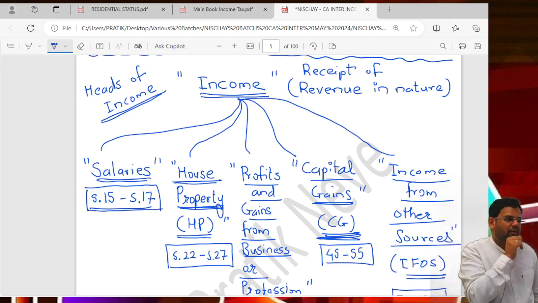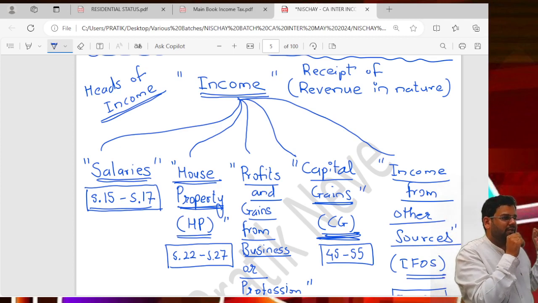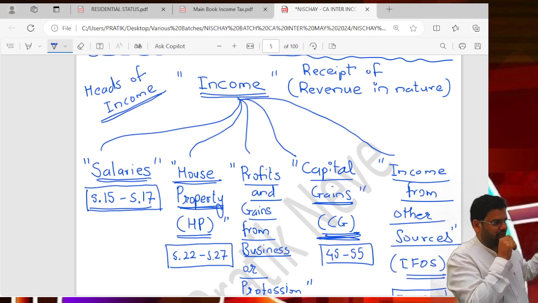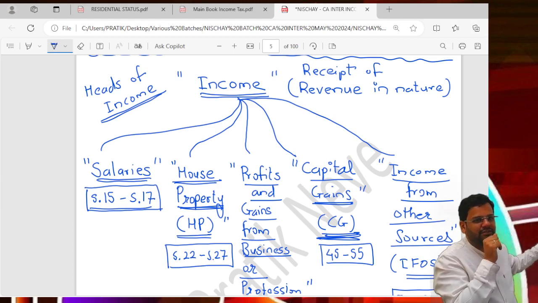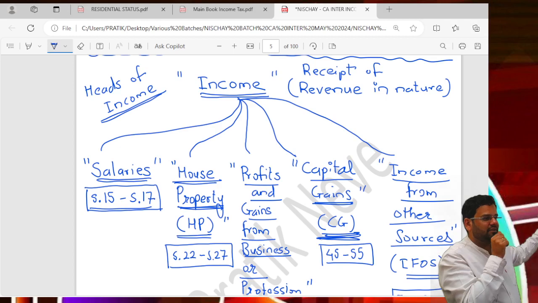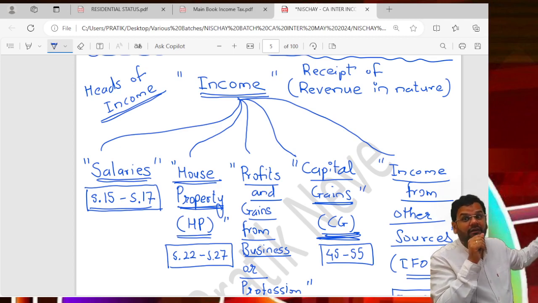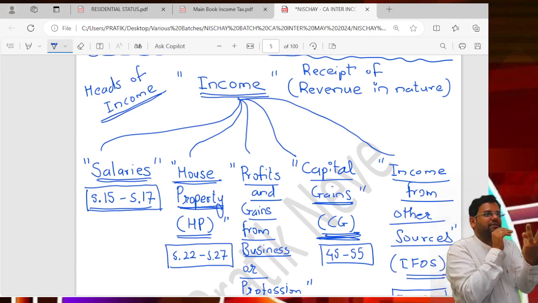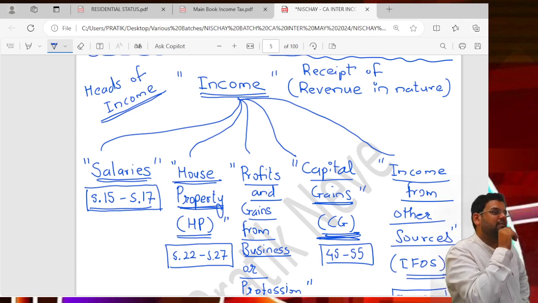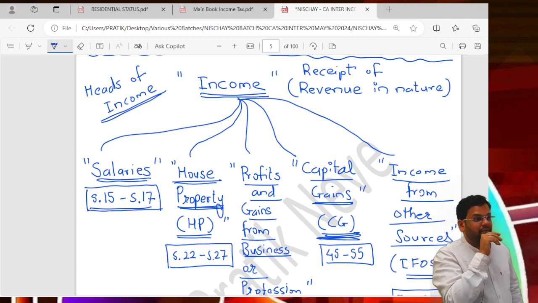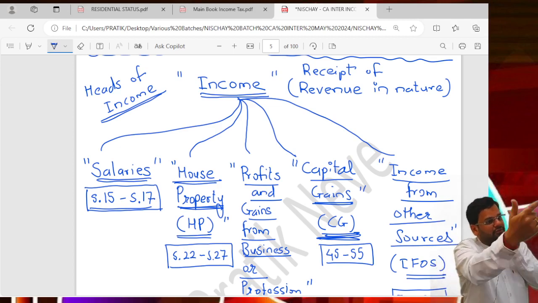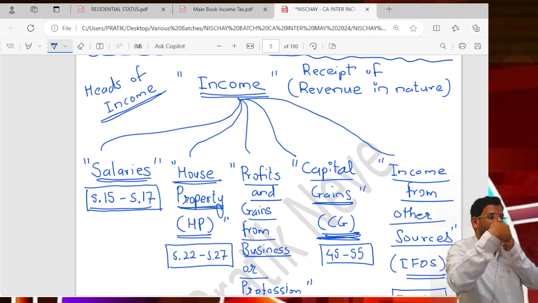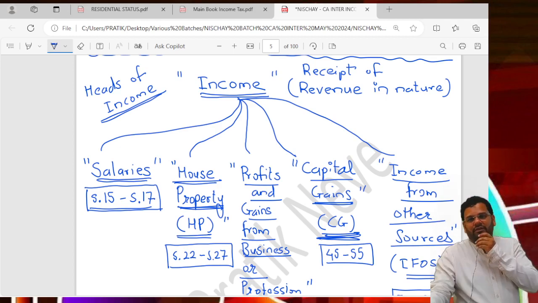I'll tell you what it is. So how many heads? Five heads. Each head has some sections. The section for salary is 15 to 17 of the Income Tax Act, of course. Only three sections. Should they be done in 10 minutes? No, it will not be done in 10 minutes. It will need 2 days, because it is read with the Income Tax Rules also.